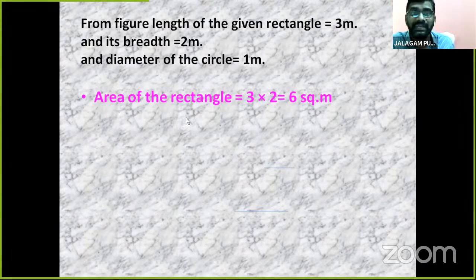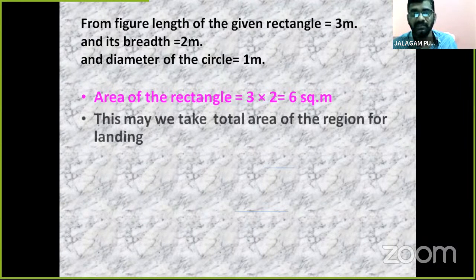Here we take a rectangle figure, so area of the rectangle is length into breadth, L into B square meter. So it is 6 square meter.